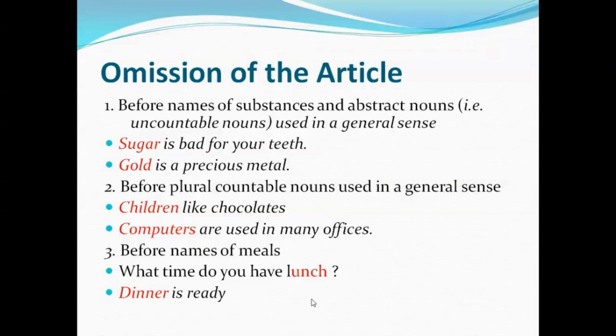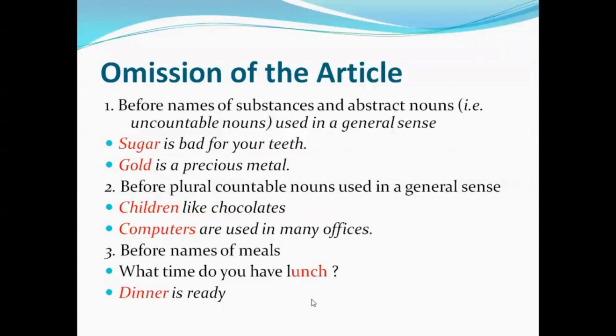Omission of article. Let us listen carefully. Before the names of substances and abstract nouns, that is, uncountable nouns used in a general sense. Here, the substance sugar is an uncountable noun. Sugar is bad for the teeth. We don't say the sugar is bad for your teeth, but we have to omit the use of article here. Neither do we use an, nor the here. We have to say sugar is bad for your teeth.